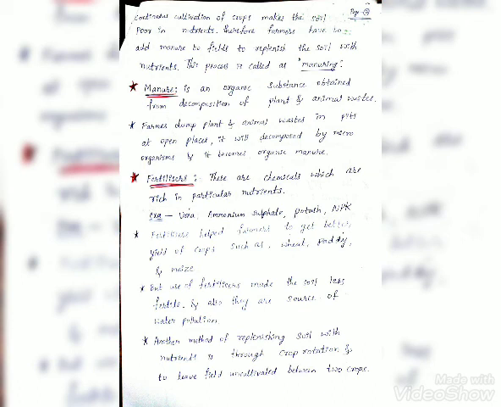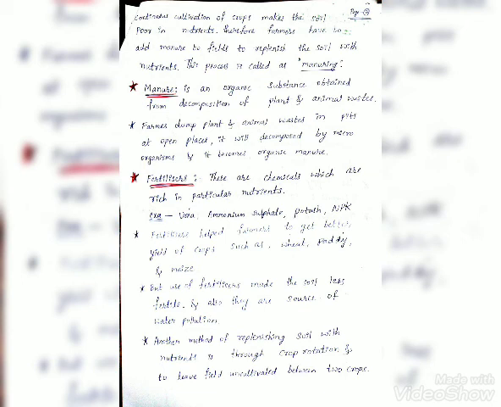Manure is an organic substance obtained from decomposition of plant and animal waste. Farmers dump plant and animal waste in pits at open places. It will decompose by microorganisms and it becomes organic manure.